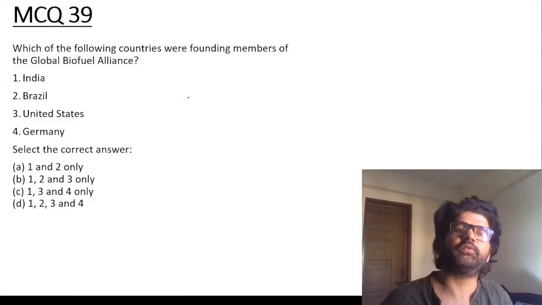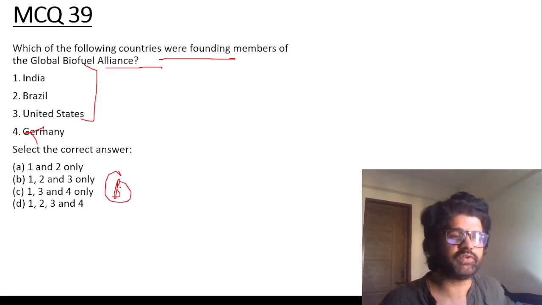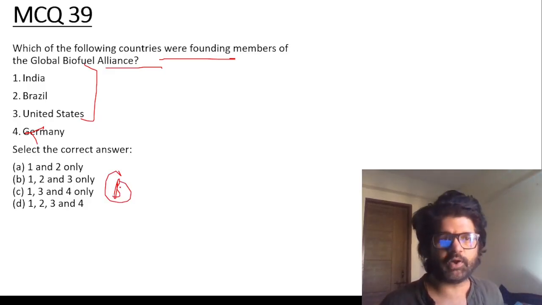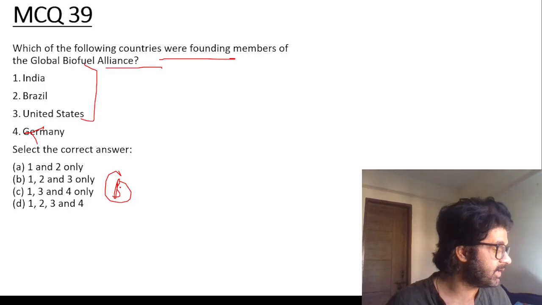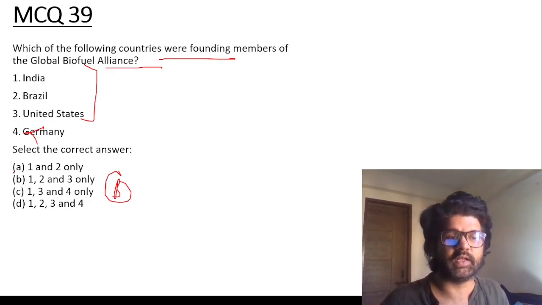Don't objectify me. Which of the following countries were founding members of Global Biofuel Alliance? Not Germany. India, Brazil, US. So you may feel like, we are part of G4, so Germany. No. G4 is different. Global Biofuel Alliance is different. B is the answer, guys.